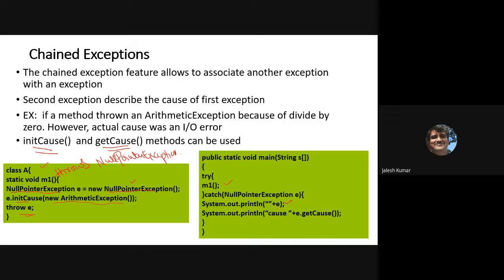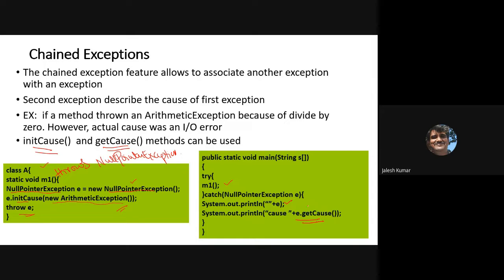Okay, but when you see e.getCause, what is the cause of this? Then you will get ArithmeticException, because this exception is due to this. You initialized it here; this particular exception is because of this. That itself you will get.